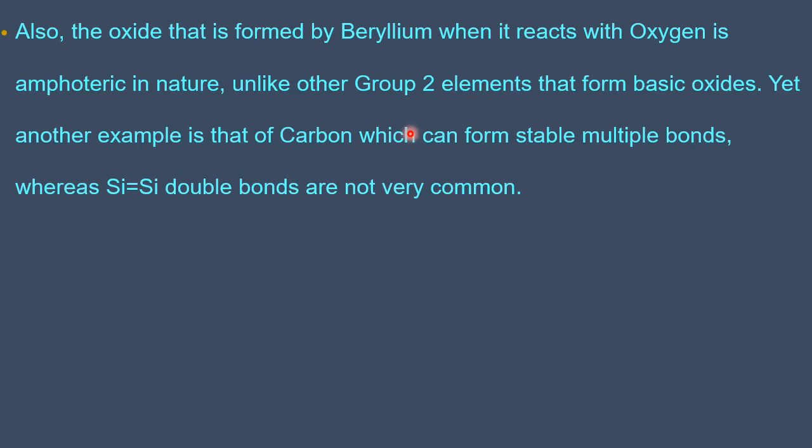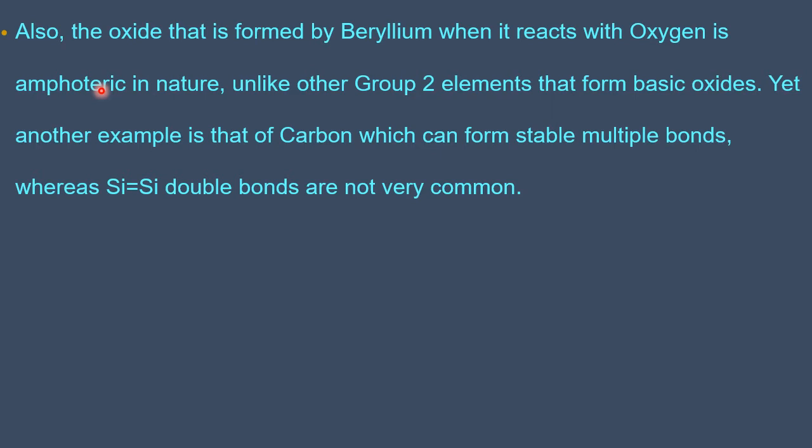It is amphoteric in nature. Amphoteric in nature means what? An oxide which reacts with both acid and base is called amphoteric. So here beryllium oxide reacts with both acid as well as base.